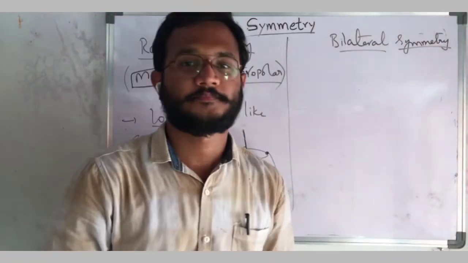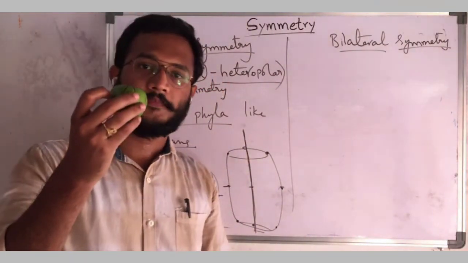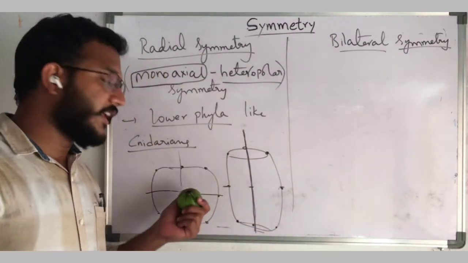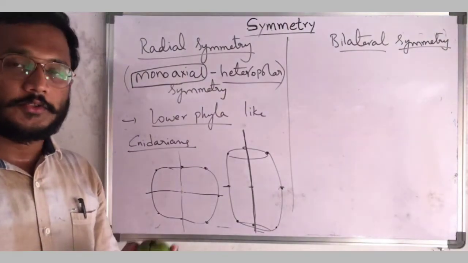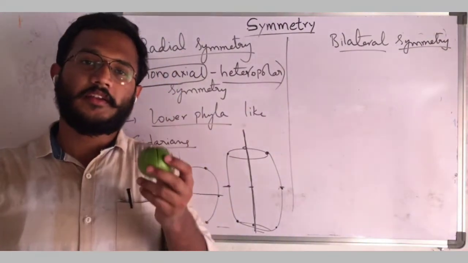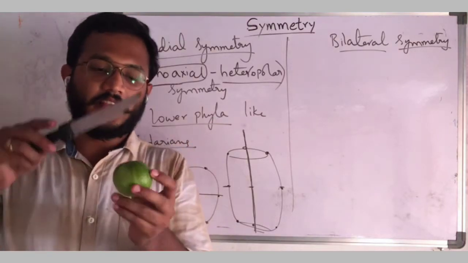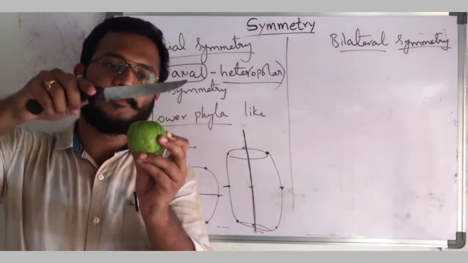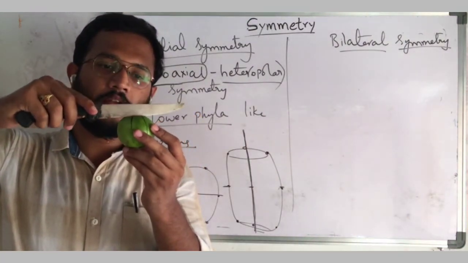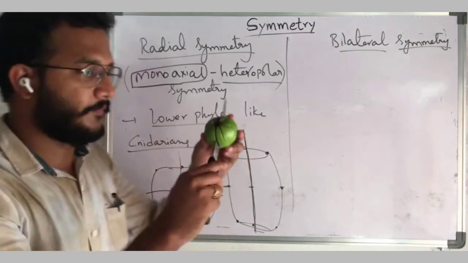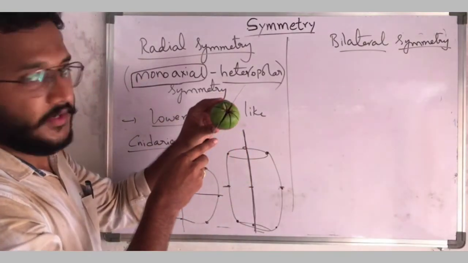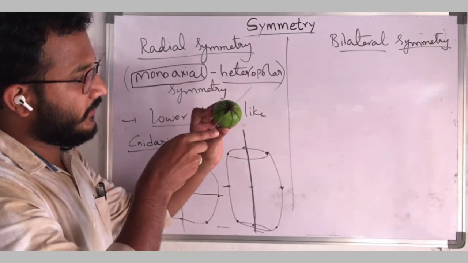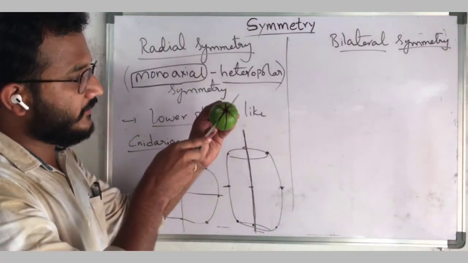For example, if you take a guava, because all the shapes of cnidarians are mostly like this only. If I cut this guava in different planes, see here, I am cutting this in one plane, like this, and this is another plane. This is one plane, this is one plane, and this is one plane.